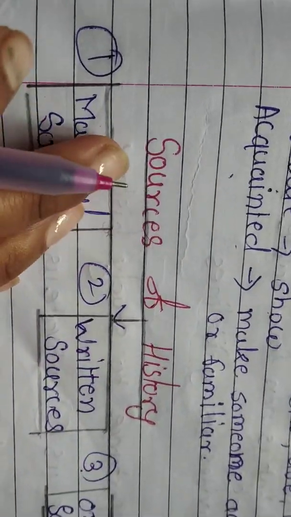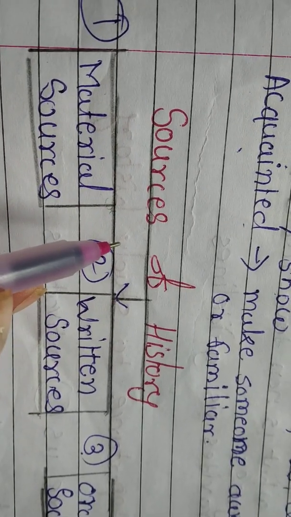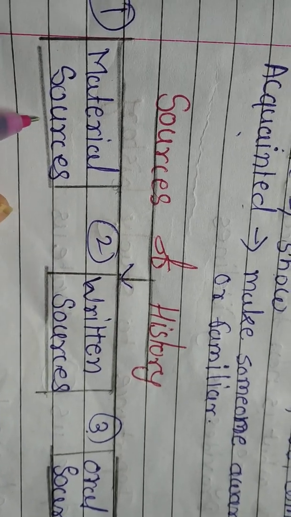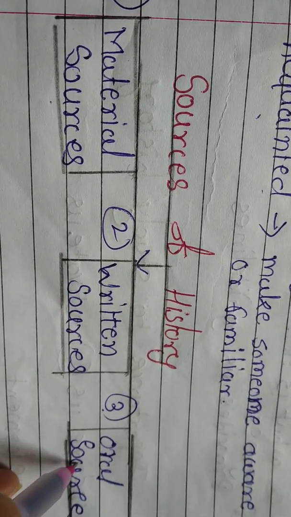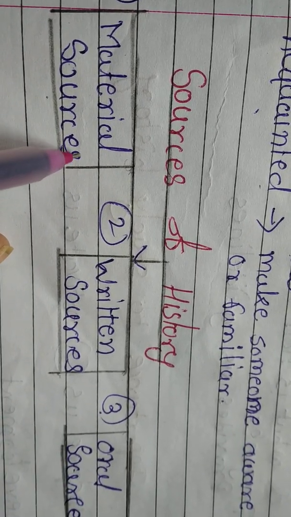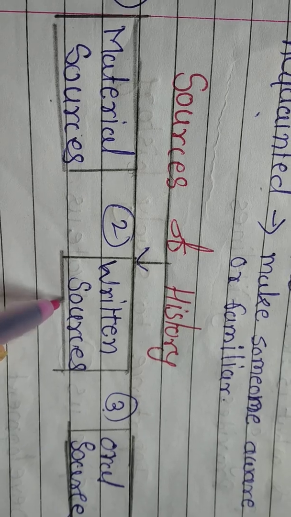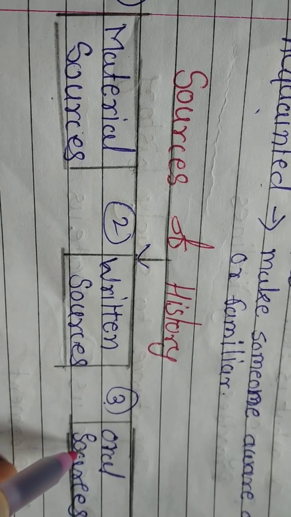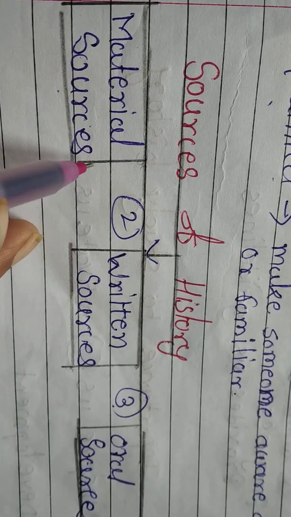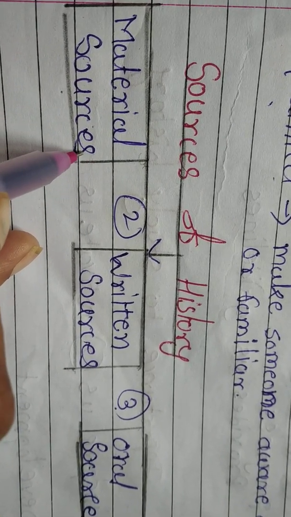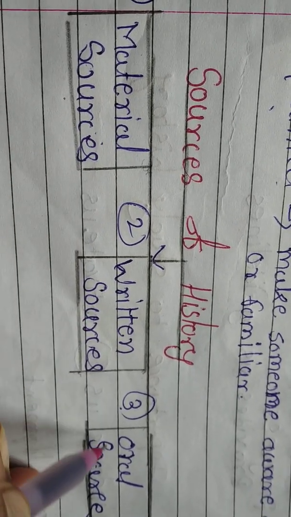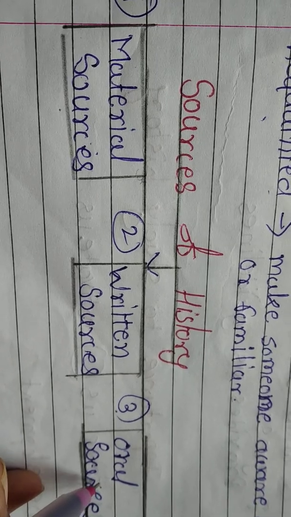See students, there are many sources of history. Here are some types of sources of history. First is material source, written source and oral source. What is the use of these sources? We get evidence from these material, written and oral sources, and we get an idea about history. So these are the sources of history, and we cannot write history without these sources.